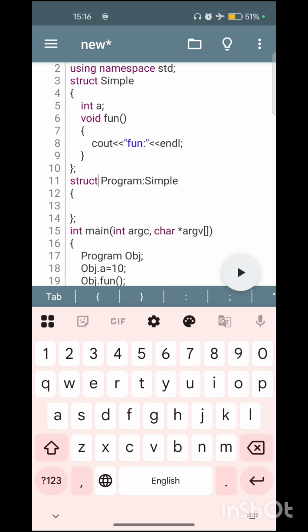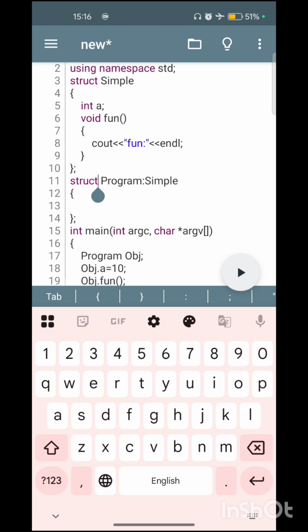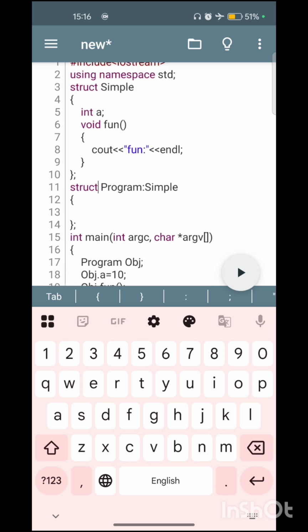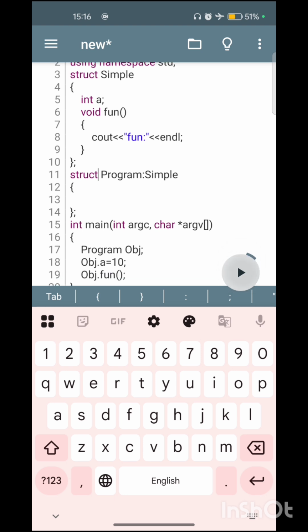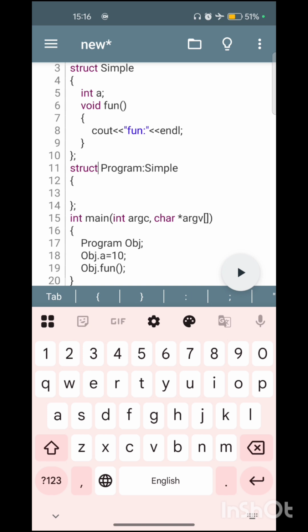If you see in the inheritance, the base class is struct simple, and we inherited it in another struct. We didn't specify any specifier while inheriting, so we can access it, and we are able to compile successfully without any issues.